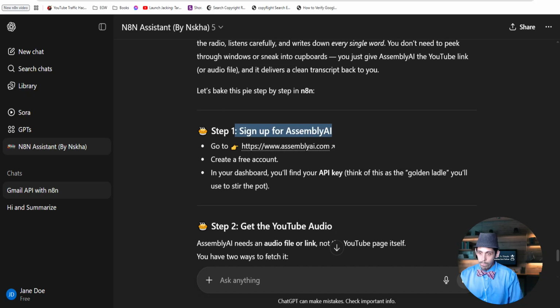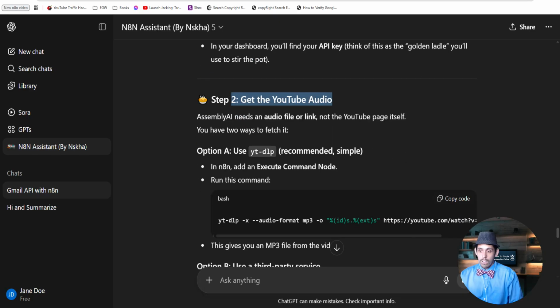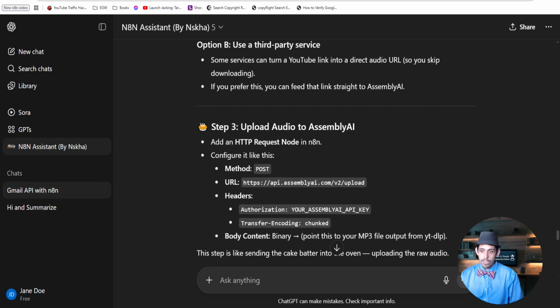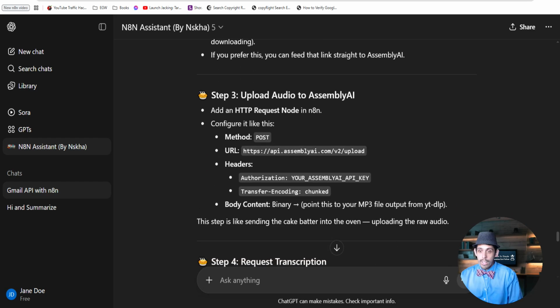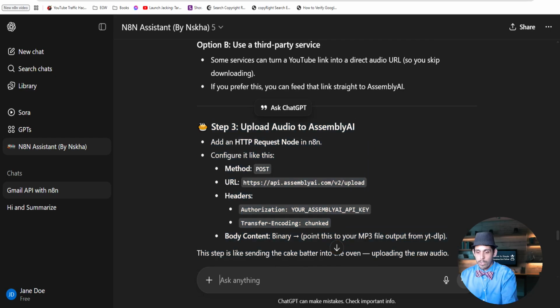So it says sign up, which is true. It's a free account. Get the YouTube audio. And it'll walk you through. You can send them a link to your audio, and this is what you do. This is what you actually copy and paste into N8N, and it'll walk you through. This is what you're doing on N8N here. And if you don't understand something, you just ask to clarify it. Does that make sense? Mm-hmm.